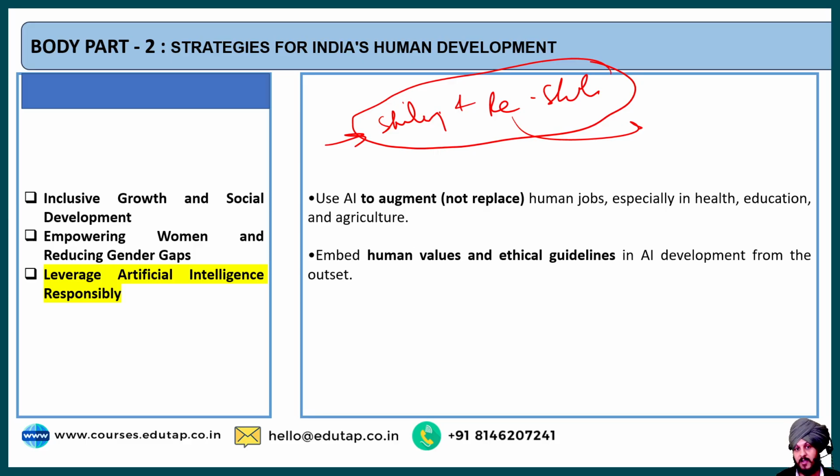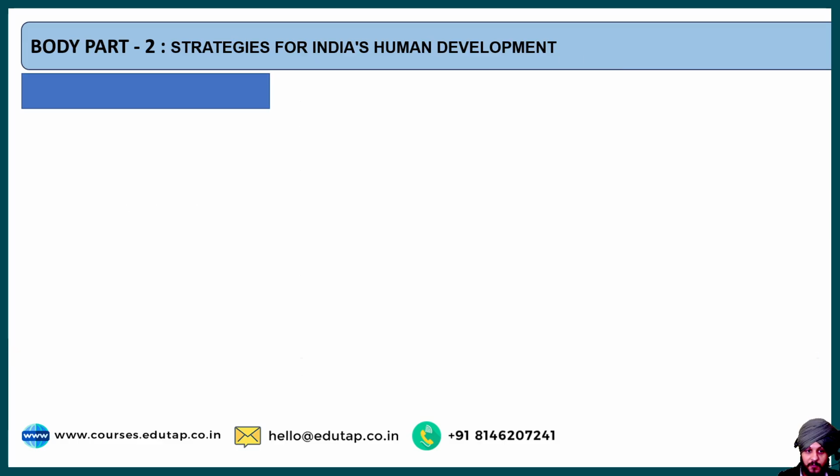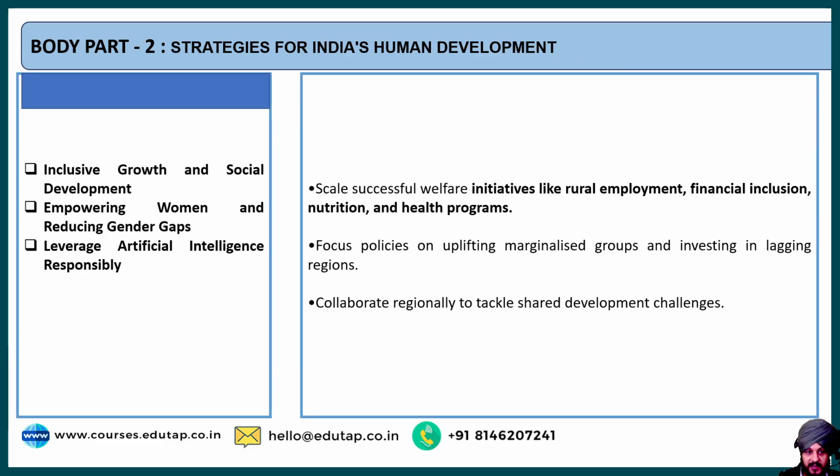Fine. Artificial intelligence is playing a very dominant role with respect to the present demands in the industry, and we need to bridge the gap between the industry and academia. That is what we can do by leveraging the artificial intelligence potential. And for this, if you remember, the government also launched the National Strategy for Artificial Intelligence, which was launched by the Niti Aayog. So such types of strategies get taken into consideration in the long term in order to strategize for India's human development. The fourth point is basically reducing the inequality and regional disparity.